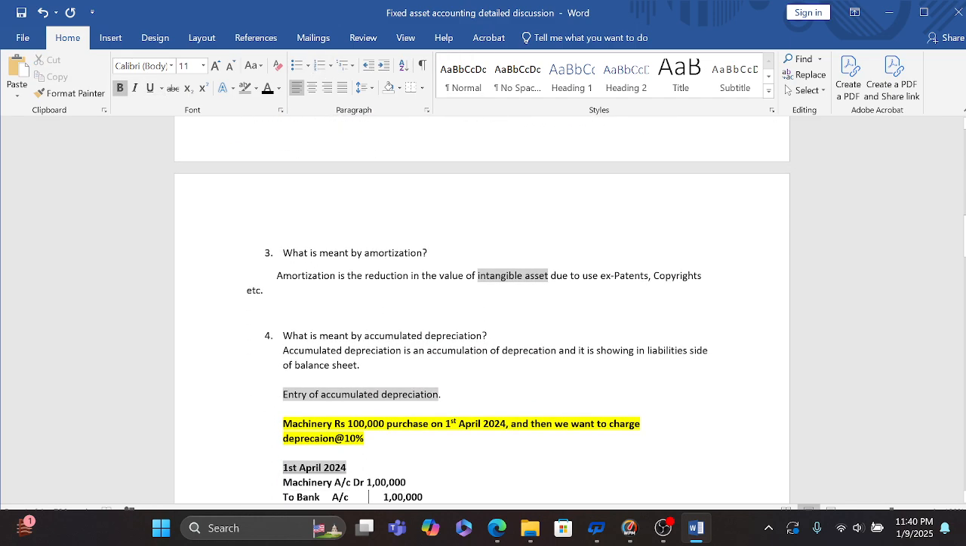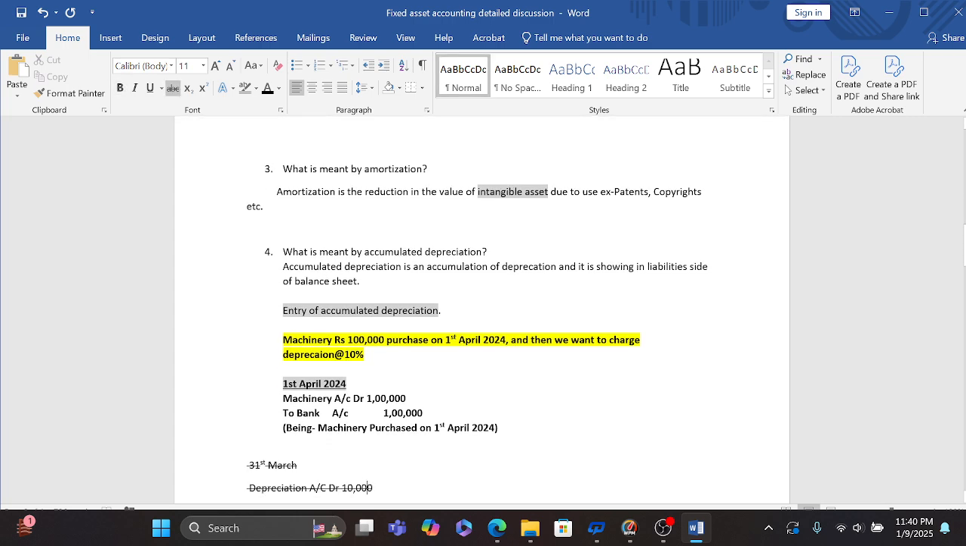I am going on to the next part, that is accumulated depreciation. So what do you mean by the accumulated depreciation? Accumulated depreciation is the accumulation of depreciation, and it is shown on the liability side of the balance sheet. I have given an example below. It will help you to understand what I mean by the accumulated depreciation.